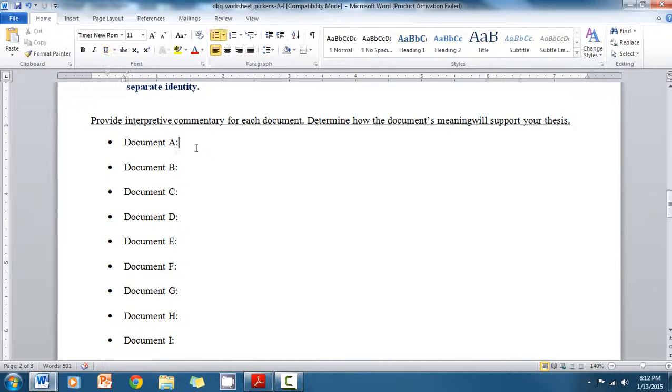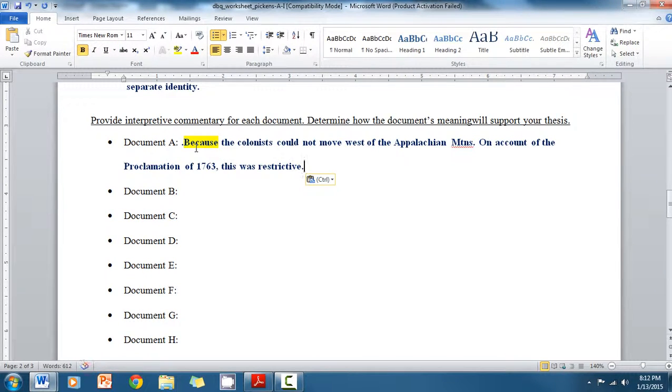And so document A, we put that in the political category. And so notice I've highlighted the word because. This section, you are trying to provide support for your thesis. We stated that the political realm became more restrictive. So why did it become more restrictive? Well, in document A, the colonists could not move west of the Appalachian Mountains.